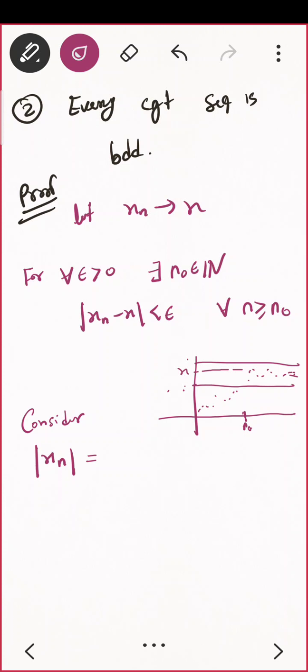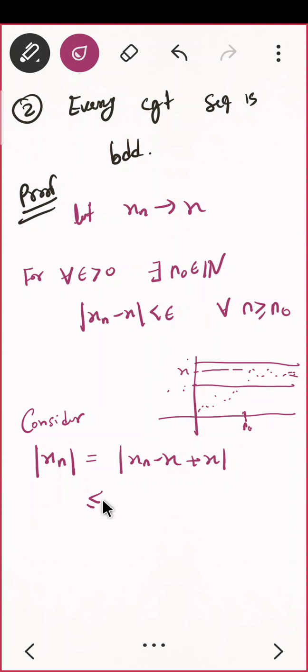If it was xn minus x, then I could have written it as less than epsilon, correct? So what I should do, I should write it as xn minus x plus x. Can I do that? Now can I use the triangle inequality?